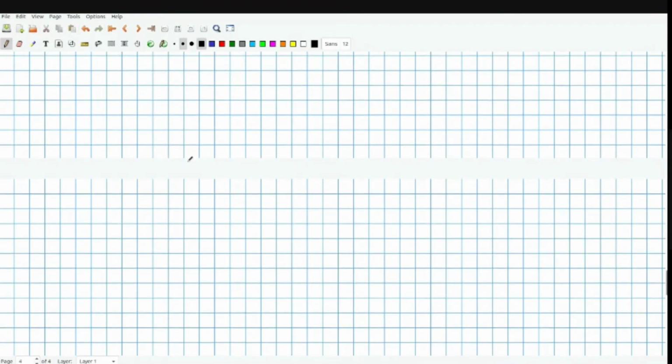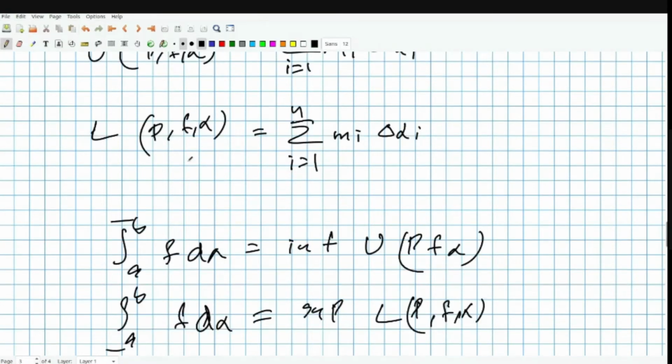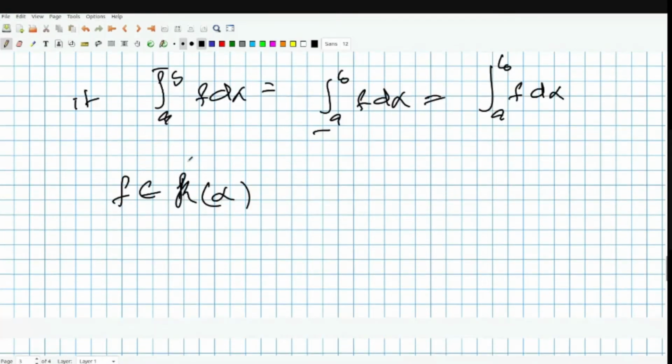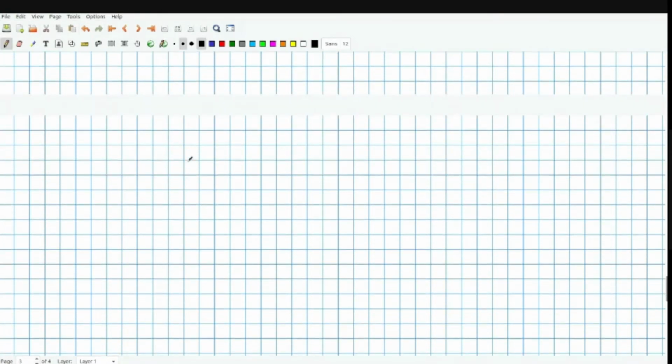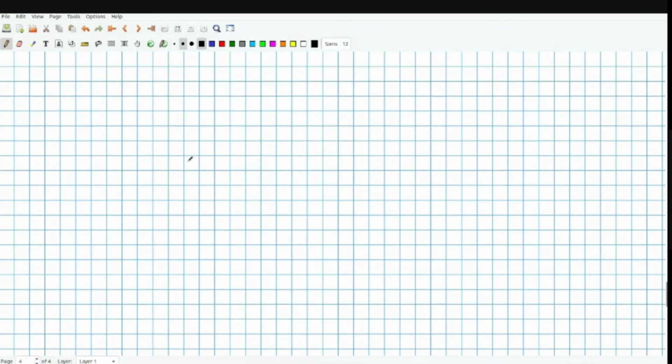And what else is there to see? Now, for partitions, these things were for a single partition. For calculations, you can't really work with a single partition, but we may have to make the partitions bigger, smaller, and we may have to compare two partitions. In those cases, we have something called a refinement of partitions.